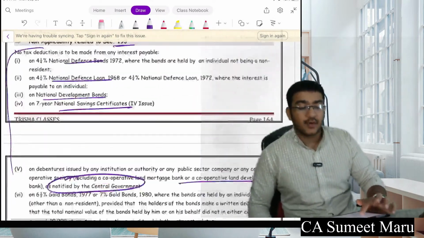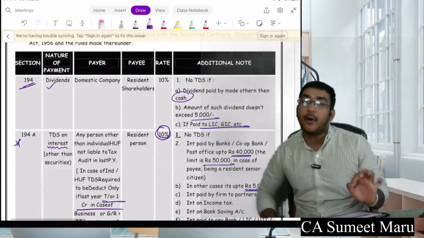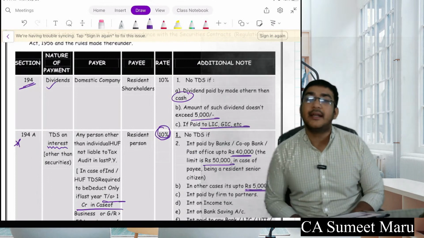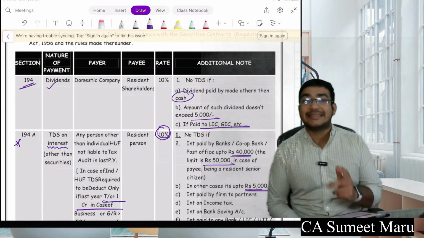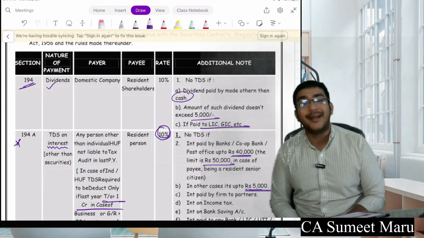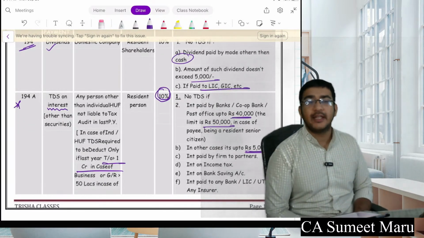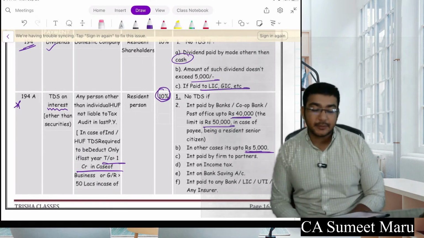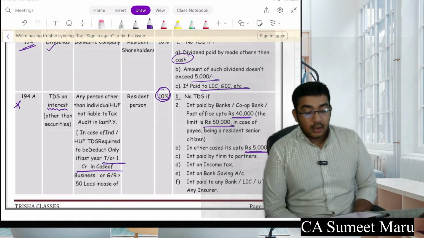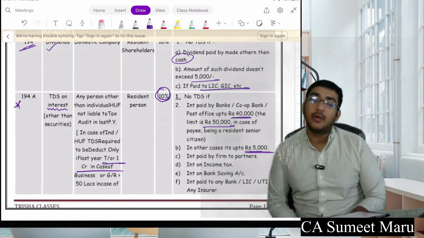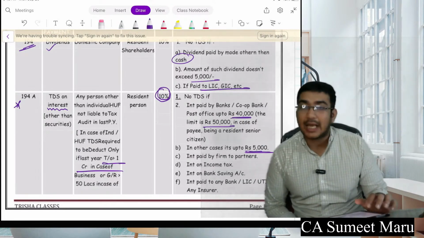Okay. TDS on 194A, important part. That's your TDS on interest other than securities. Limit is 5,000 here, but if it is a bank, then limit is 40,000 or 50,000. Okay, the TDS has to be done at 10%, and it is applicable only to the person to whom audit was applicable last year.